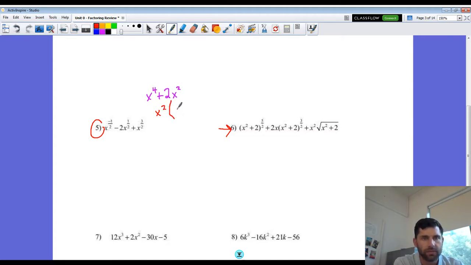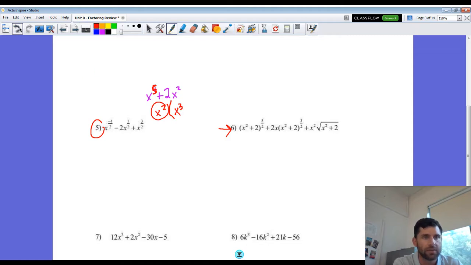What do I have left in this first term? I mean, we all probably know by looking at it, we have an x squared left. But what we really did was we divided out this x squared. And when you divide common bases, when you divide their exponents, you subtract them. So let's say this is, actually I like this better. Let's say that was an x to the 5th. What we're going to have left here is an x cubed, right? We just subtracted out, we divided out that x squared term. So x to the 5th, divided out x squared from that, leaves us with an x to the 3rd.